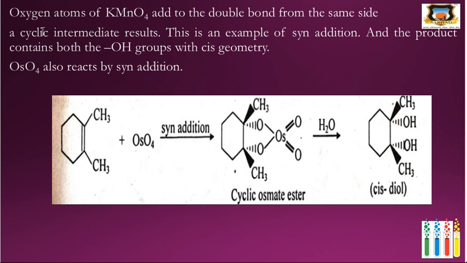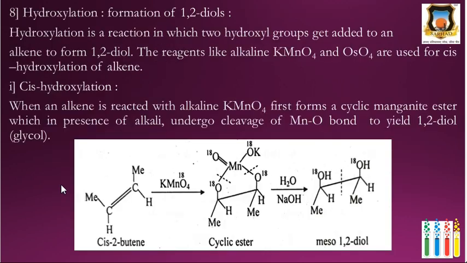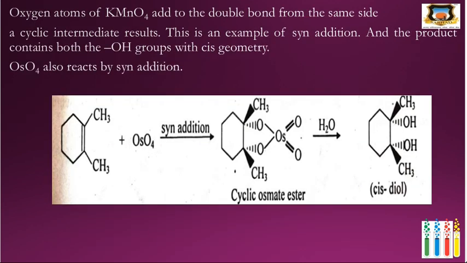Then next, first the oxygen atom of KMnO4 adds to the double bond, then a cyclic intermediate is formed, and this is an example of syn addition. Here oxygen of this KMnO4 adds across the carbon-carbon double bond. There is formation of cyclic ester, and this addition is syn addition because addition of KMnO4 takes place from the same side of the double bond. Therefore, it is syn addition, and the product contains OH groups of cis geometry.